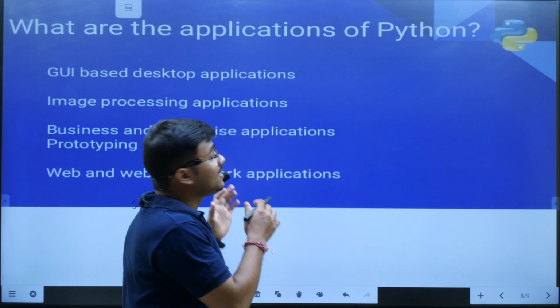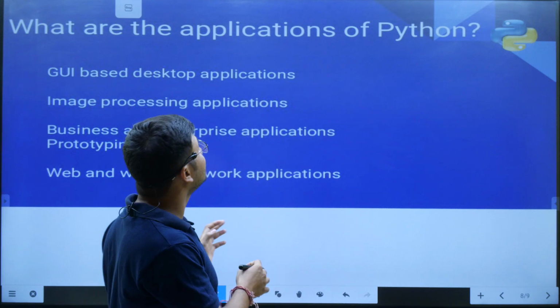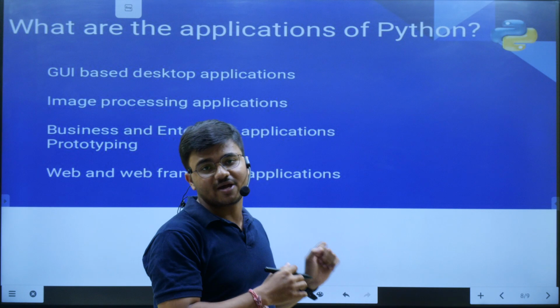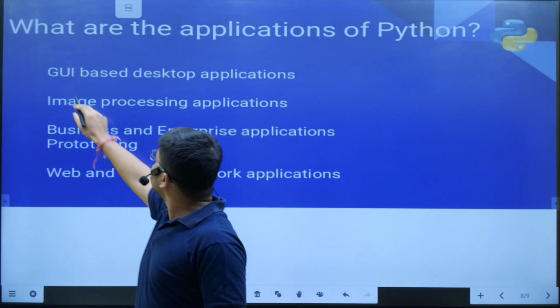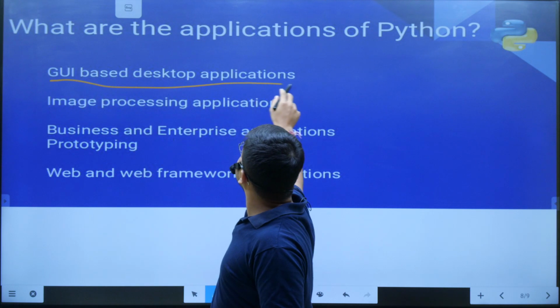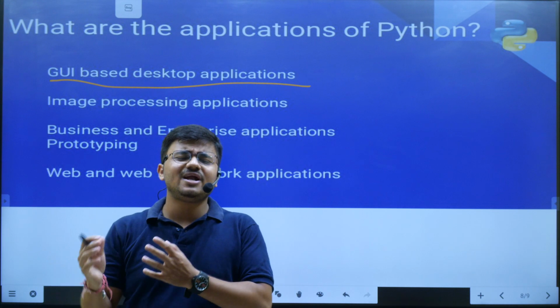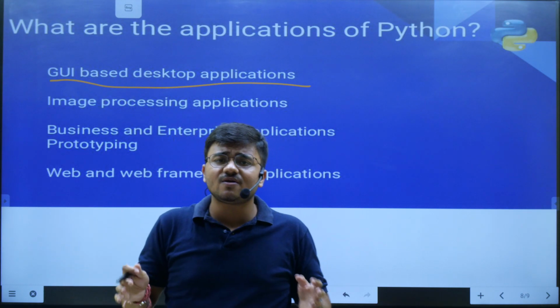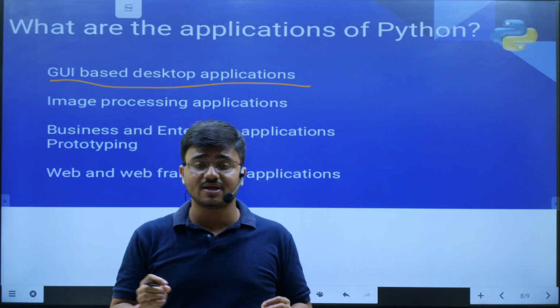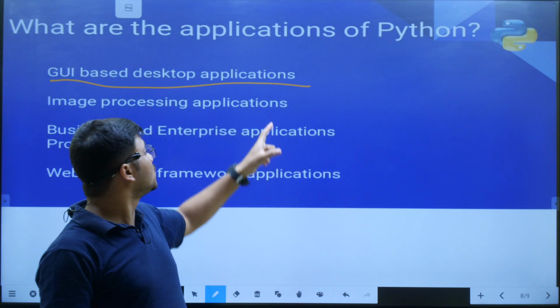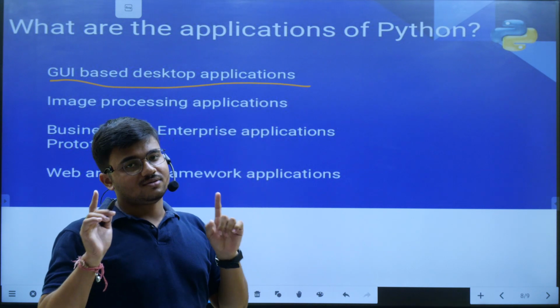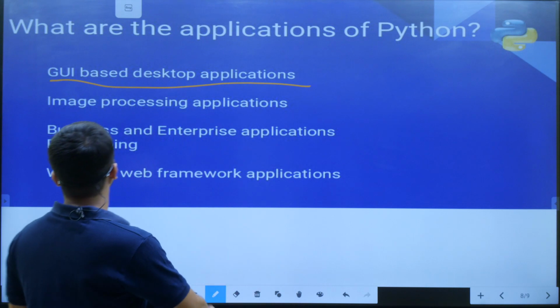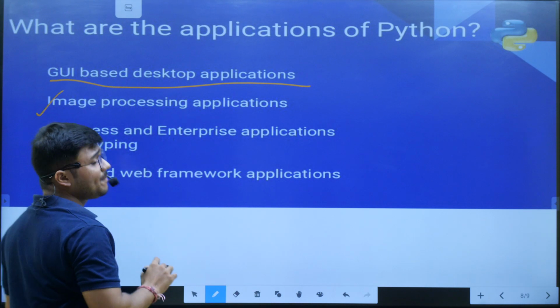So the last part of this video, what are the applications of Python? The first is GUI-based desktop applications for building any kind of apps, desktop apps or mobile apps or any kind of apps that you are building, that can be built using the Python language. And the second thing is image processing applications.